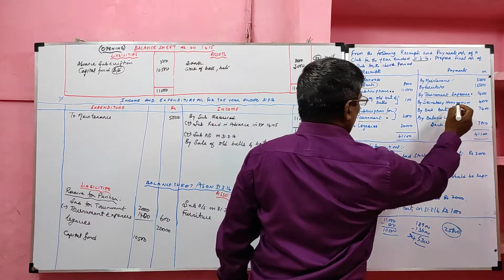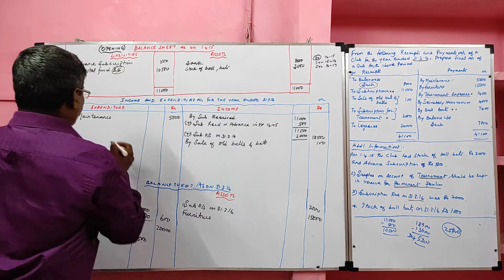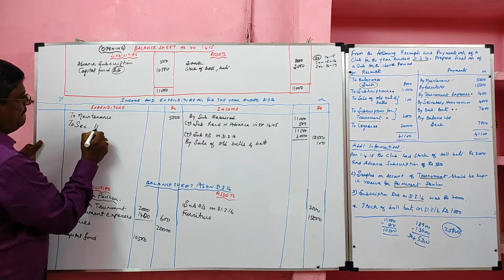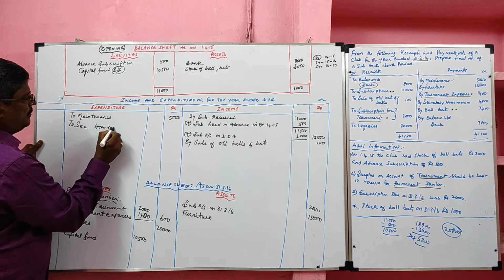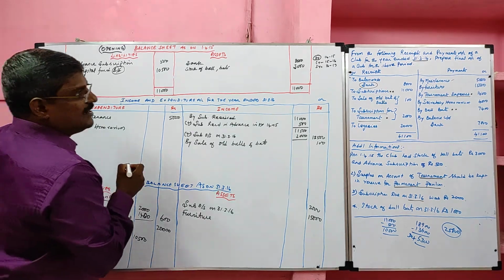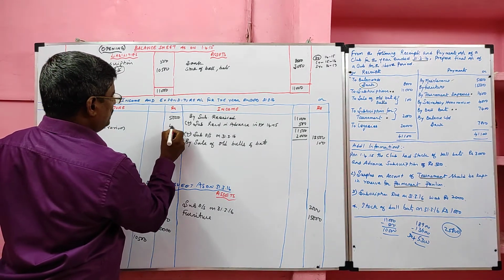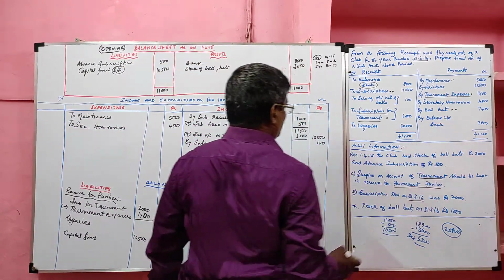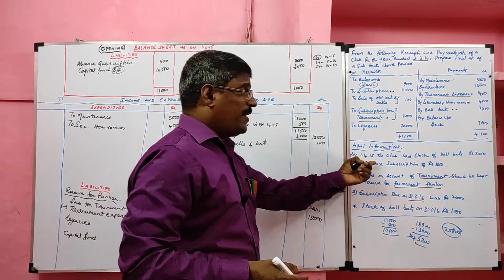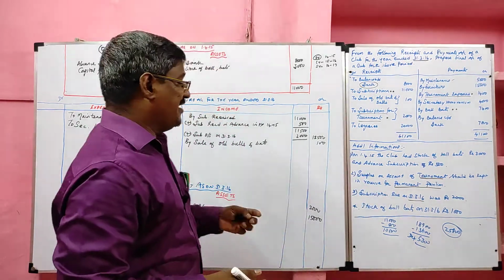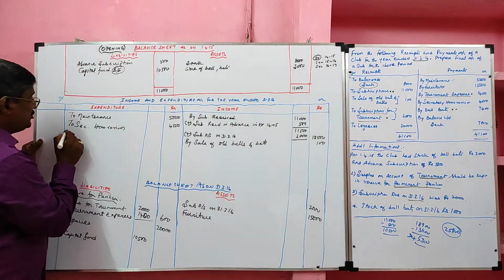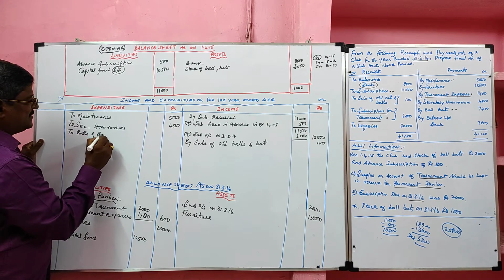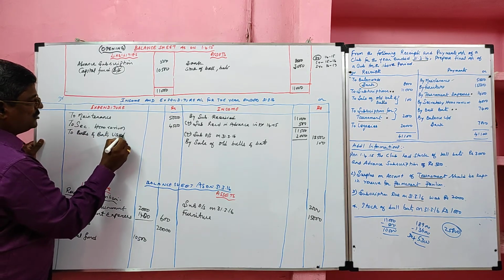Then secretary honorarium. It is a revenue expenditure recorded in the expenditure side. Secretary honorarium, it's about 4,500. Then ball bat. We have two adjustments. Since here we have opening ball bat and closing ball bat, we have to find ball bat consumed. Balls and bats used or consumed.